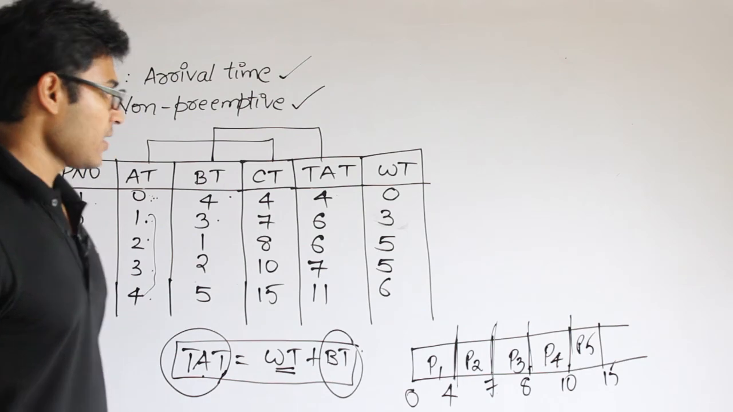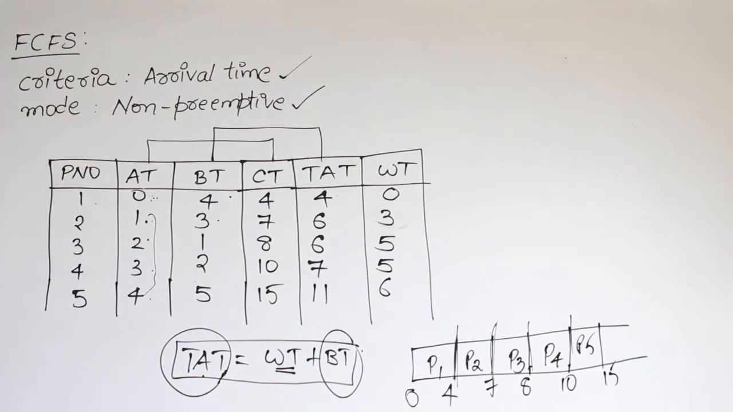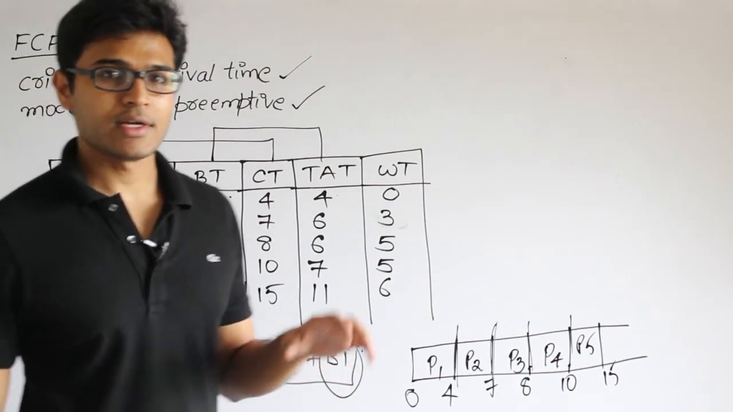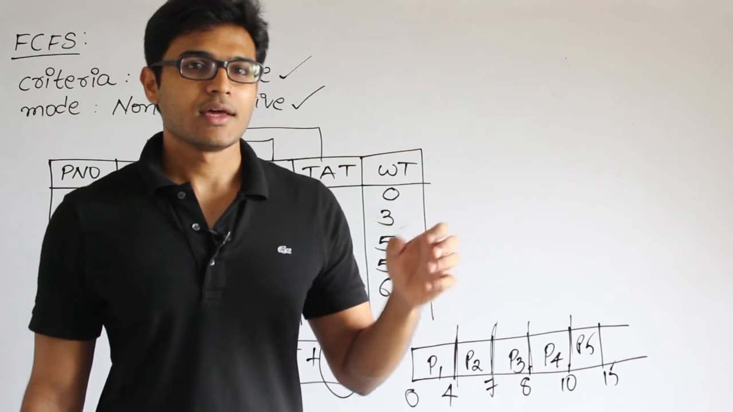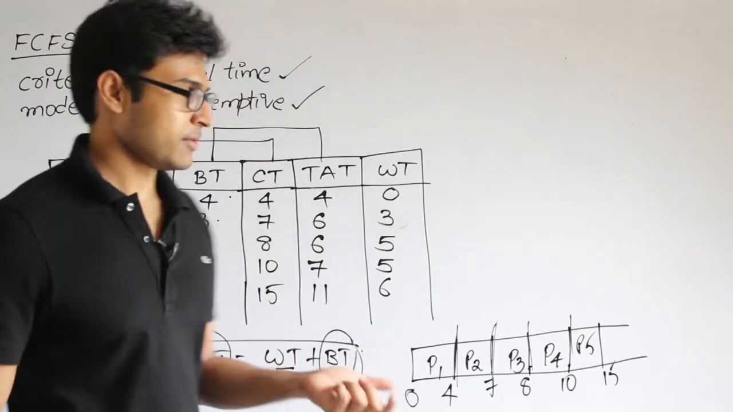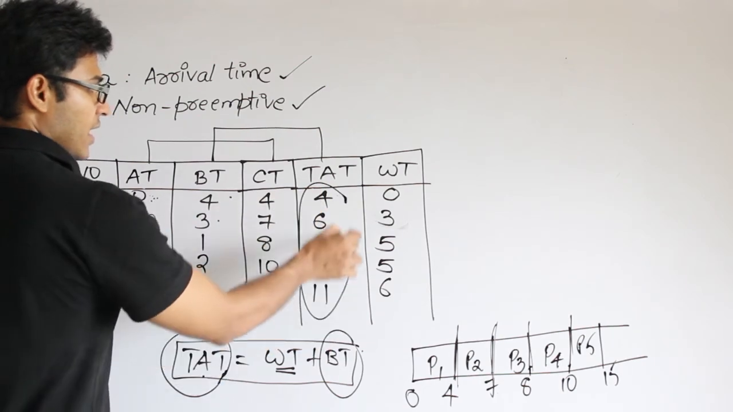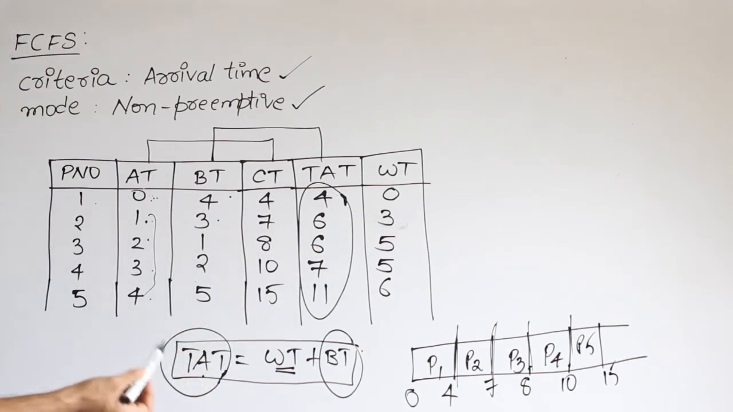Okay. And another important point is they will ask you about average turnaround time. Average turnaround time is the average amount of time that each process is spending in the system. So what you could do is add all these numbers and divide by 5. That is average turnaround time.